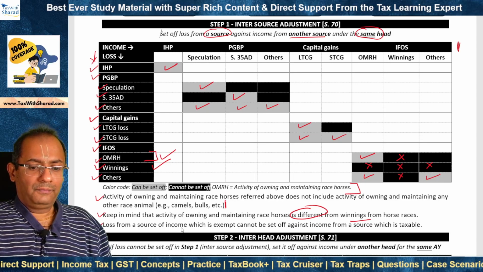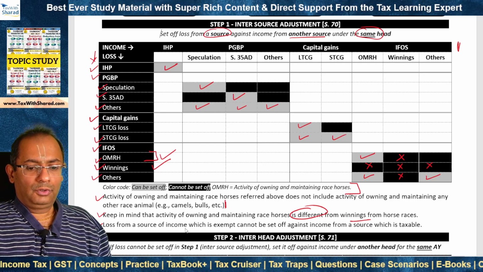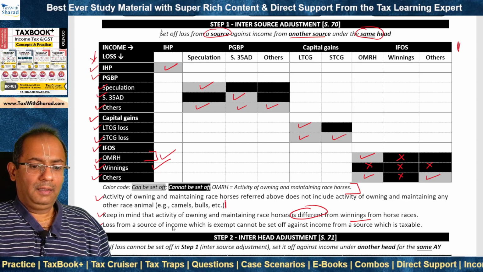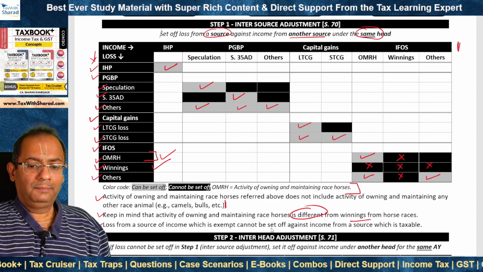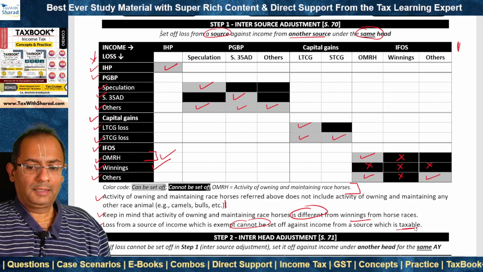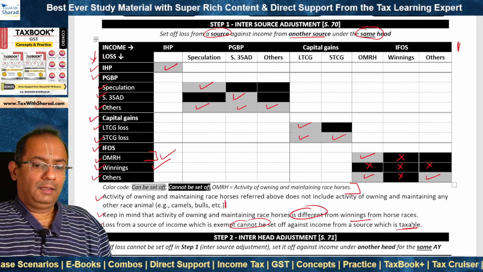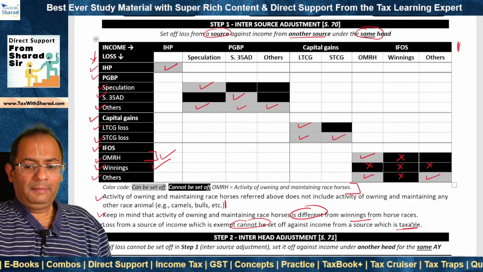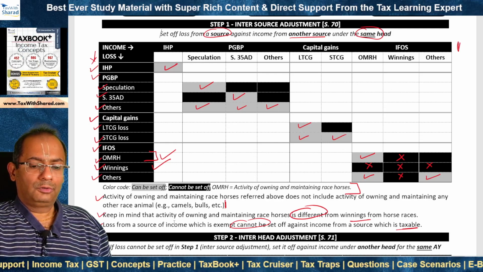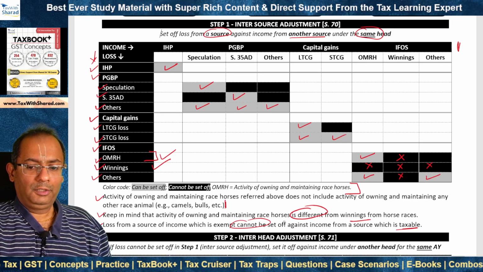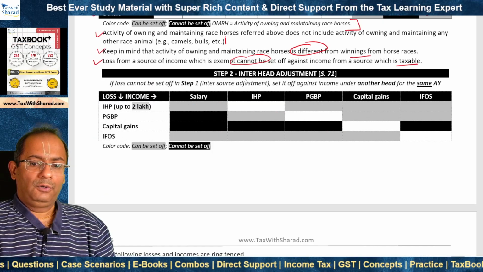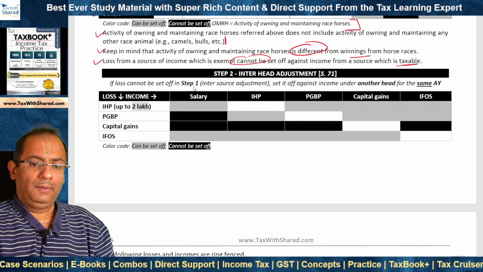Now, if the source of income is exempt, say for example under section 10, then loss from that source of income cannot be set off against income from a source which is taxable, right? So if an income is exempt, it is not taxable. Similarly, the loss from that source of income which is exempt also cannot be set off against income from a taxable source. We will now look at step 2, inter-head adjustment under section 71.